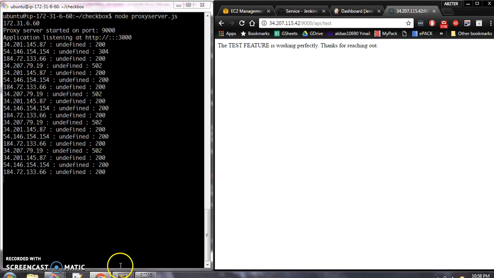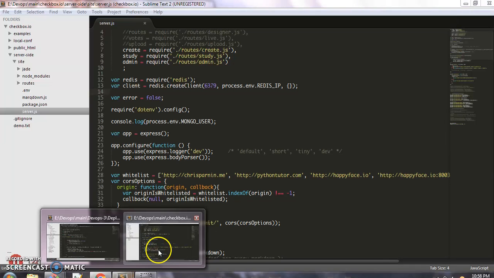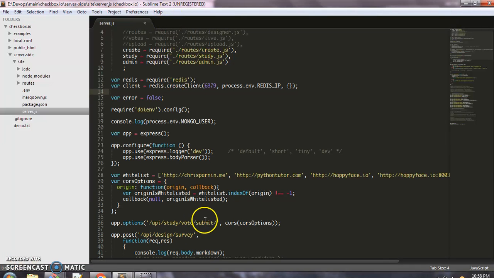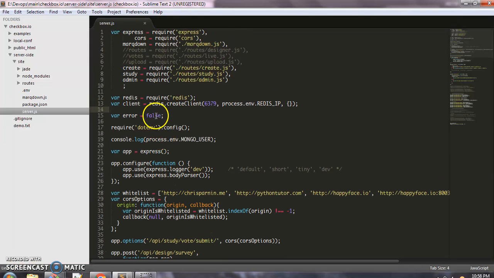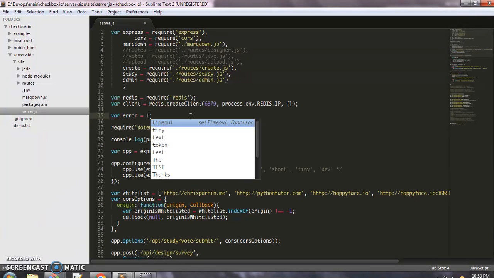So we are now going to push some new changes here, and we are just going to make this code broken so that when the load balancer hits it, it's going to return a 500 error, which the load balancer is going to track. And if the errors go above the threshold, the load balancer will remove the Canary server. So we'll just make this true.